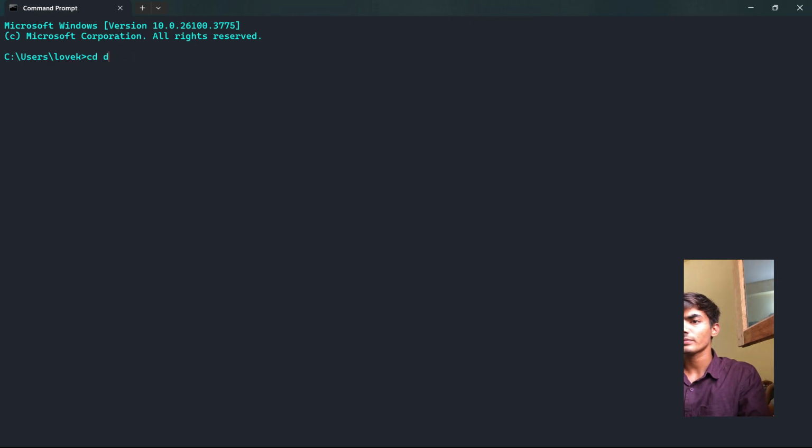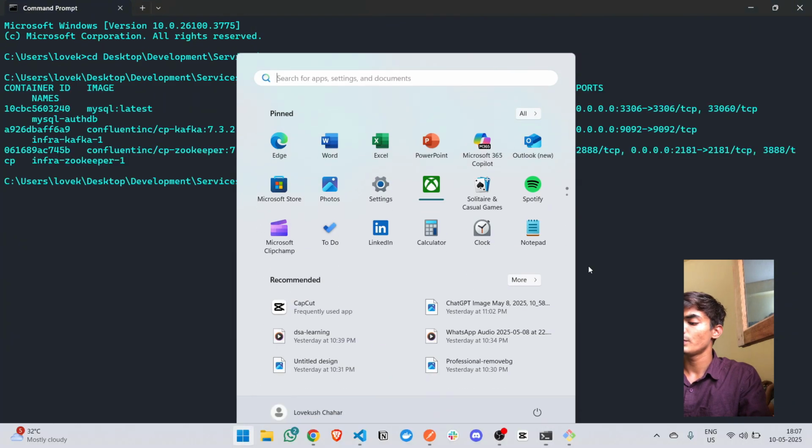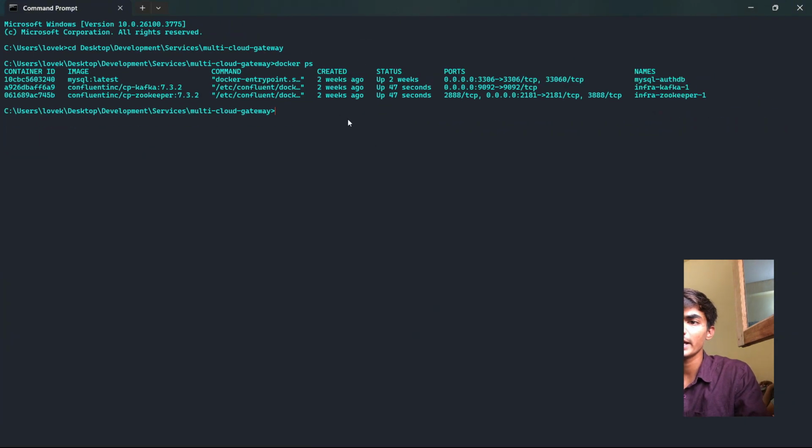So dev services, multi-cloud gateways, yeah. And then we'll go to databases. First of all, let me show you what databases are running right now. So docker ps, you can see that we have MySQL running. But we do not have MongoDB running right now. So what you're gonna do? You're gonna run MongoDB as well.